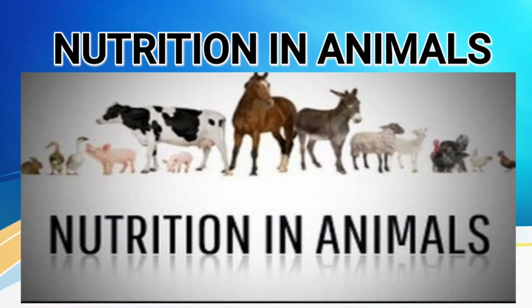So in this video, children, we will study the leftover part of nutrition in animals. In the previous two videos, we covered some parts of nutrition in animals, by which steps nutrition takes place. We have also read about the digestive system in detail. Now in this video we will read how digestion takes place in ruminants, the grass eating animals. Further, we will also read about nutrition in the amoeba.